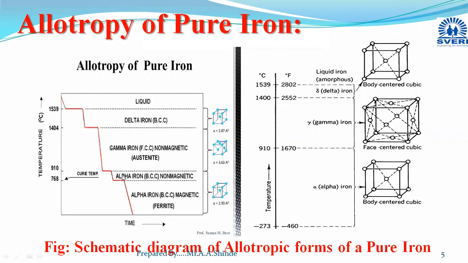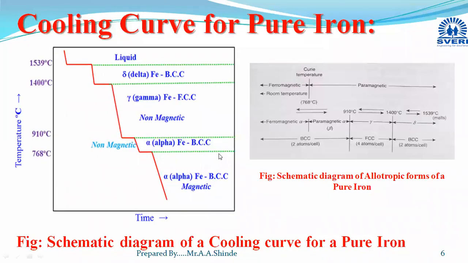So these are different allotropic forms of iron and its cooling curves. Again, in this diagram, all forms are highlighted. Allotropic forms of iron are highlighted here, and this is the cooling curve for the pure iron.